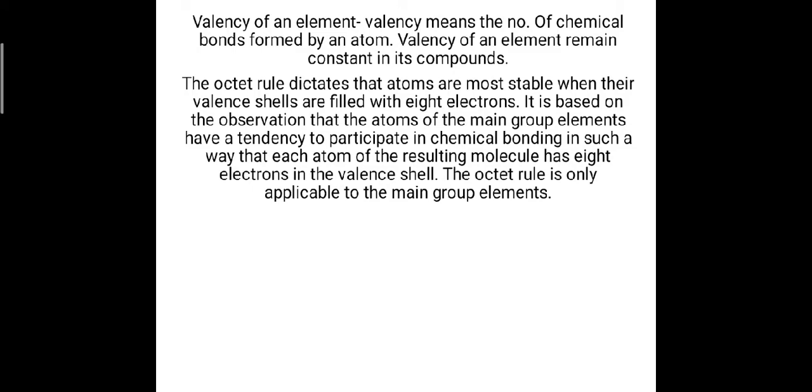It is based on the observation that atoms of the main group elements have a tendency to participate in chemical bonding in such a way that each atom of the resulting molecule has 8 electrons in the valence shell. So the octet rule is only applicable to the main group elements. It is not applicable to the inert group elements, for example helium and argon. These atoms have complete electronic orbitals, so they cannot participate in chemical reactions with other atoms.